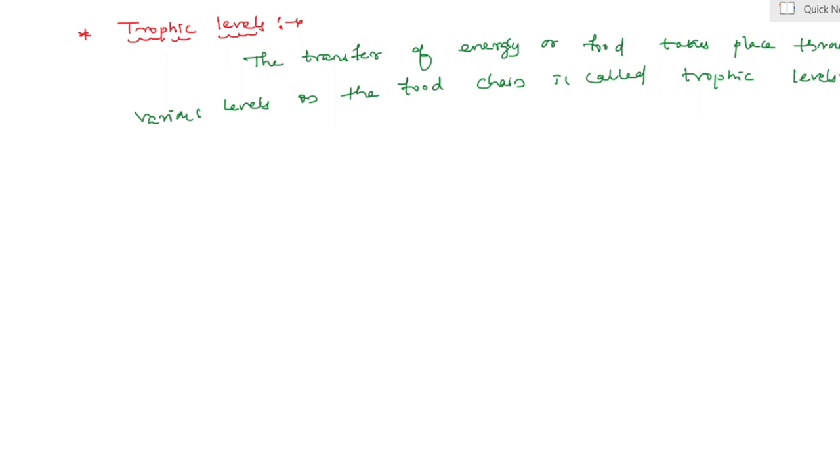They fix solar energy, making it available for consumers. Consumers are said to be heterotrophs. The herbivores or primary consumers are found in the second trophic level, and small carnivores or secondary consumers are present at the third trophic level. The large or tertiary consumers form the fourth trophic level. Yes, let us see.